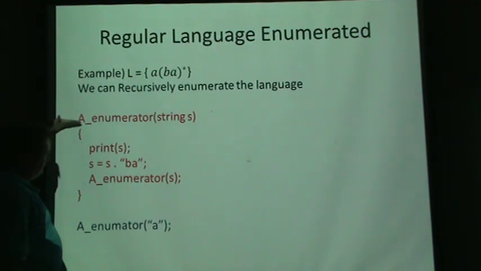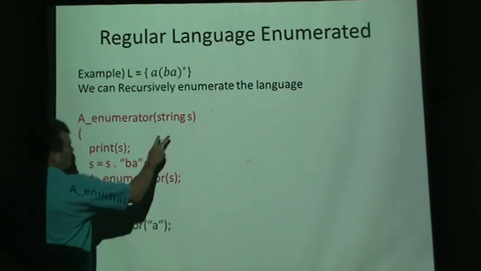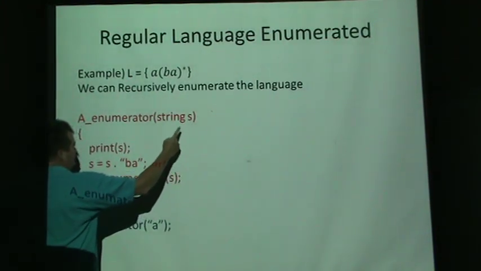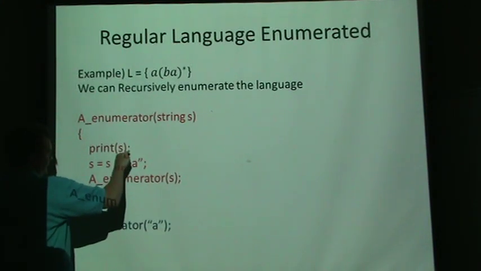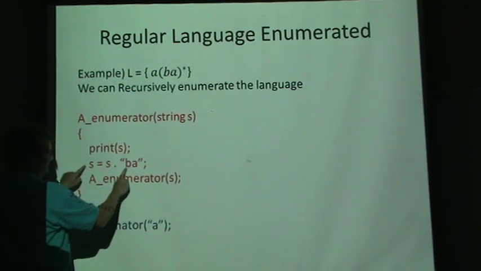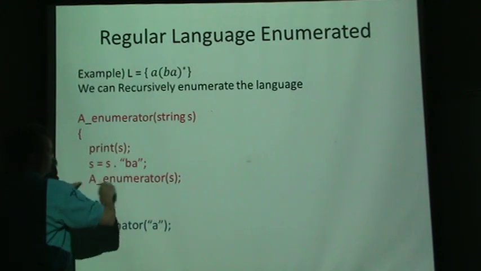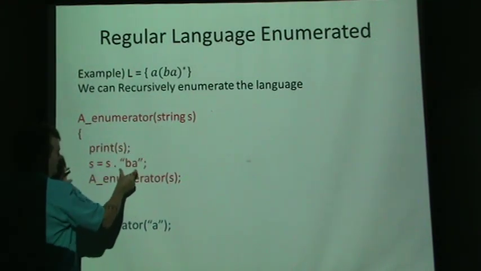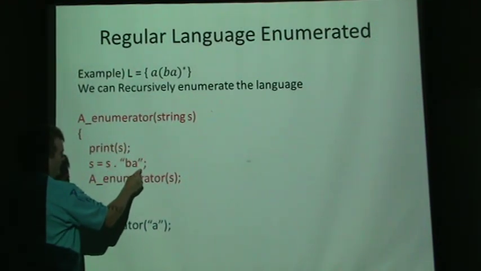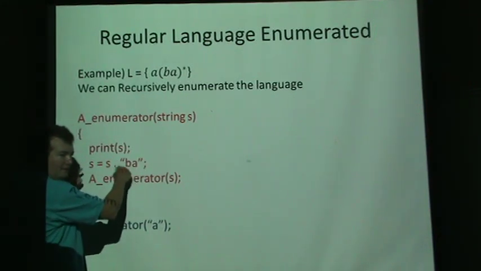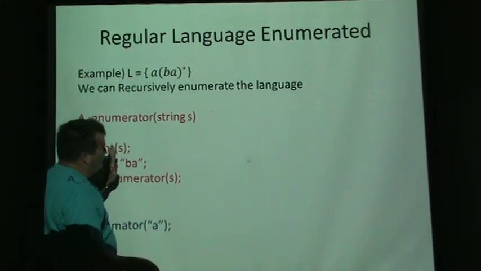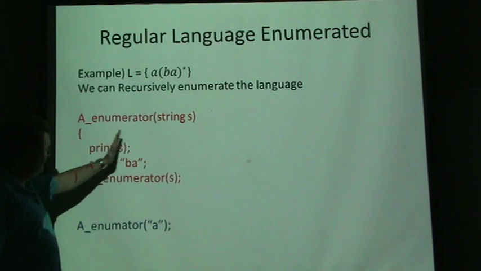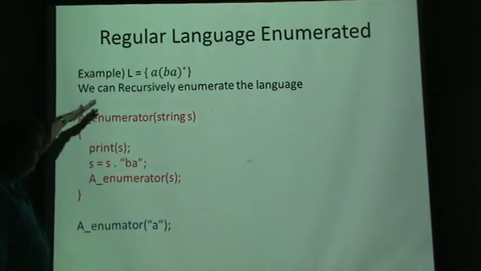We call the program with a string S and print out an A, then we take S and concatenate a BA on the end, and call the program again. It prints out an ABA, then adds another BA onto the end and calls itself again. So here we would be recursively enumerating the entire language.